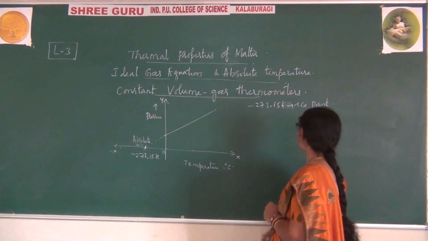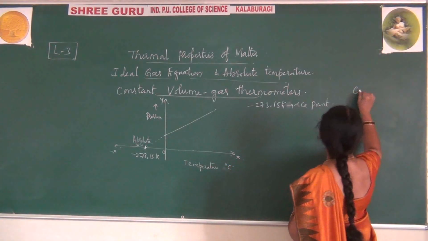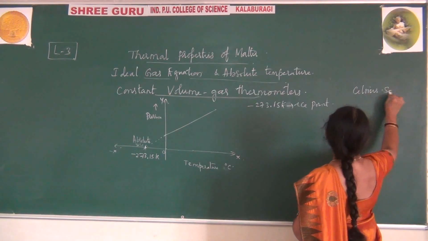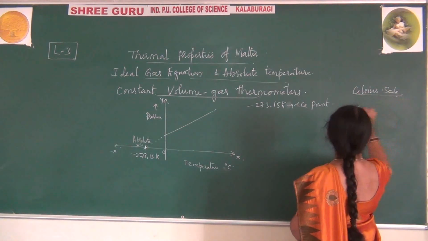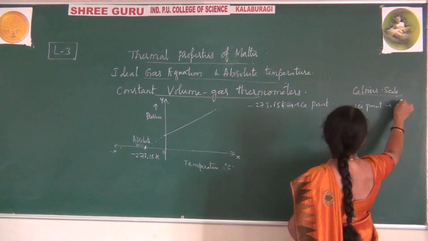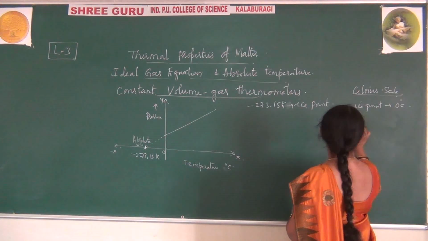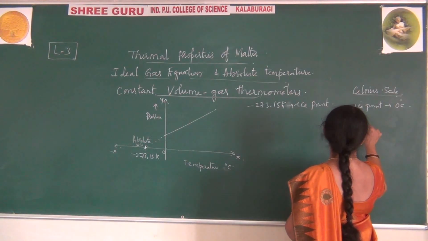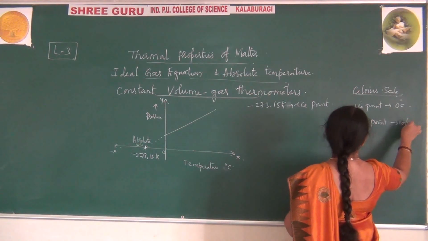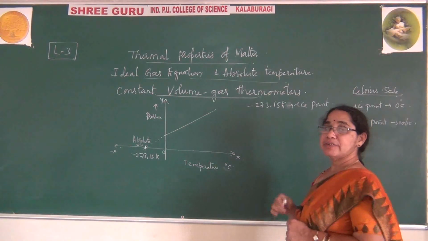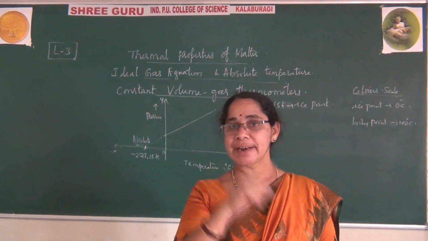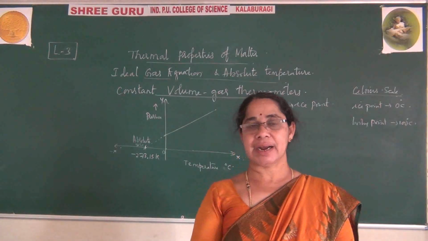You already know that in the Celsius scale, the ice point is taken as 0 degrees centigrade and the boiling point is taken as 100 degrees centigrade. In between, that was divided into 100 equal parts, and each division is taken as 1 degree centigrade. We learnt this in the earlier class.